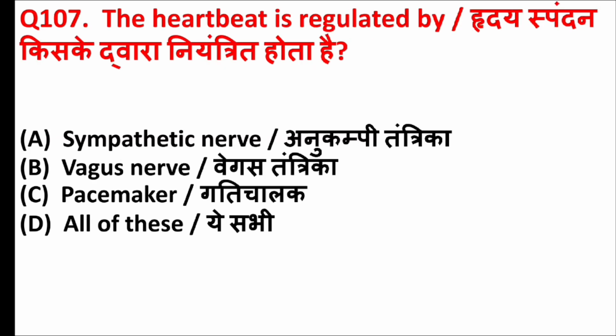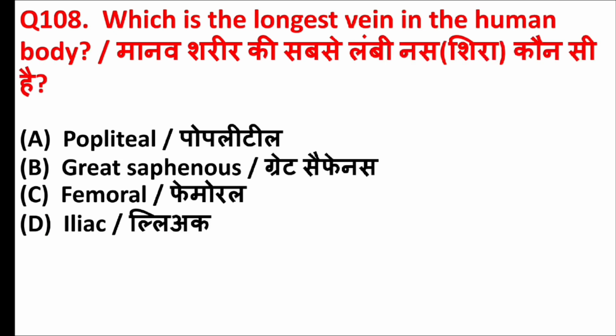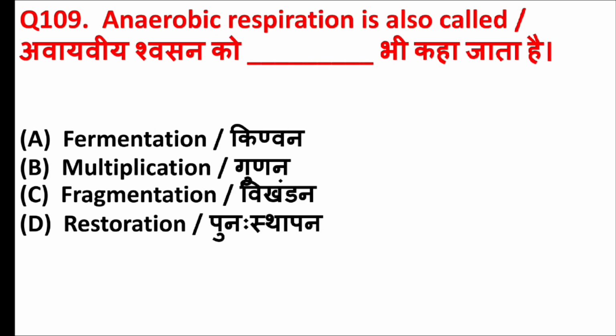The heartbeat is regulated by. Answer is option D, all of these, means sympathetic nerve, vagus nerve and pacemaker. Which is the longest vein in the human body? Answer is option B, great saphenous. Anaerobic respiration is also called. Answer is option A, fermentation.